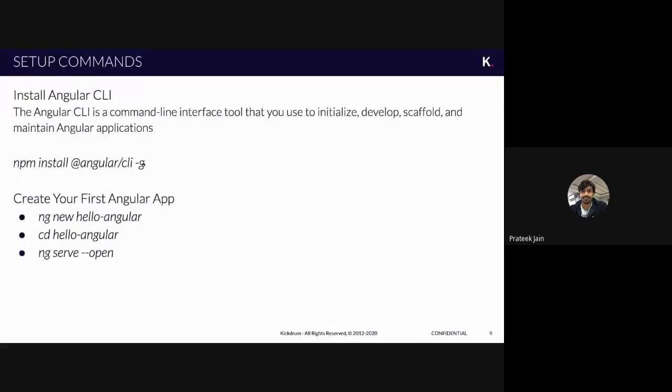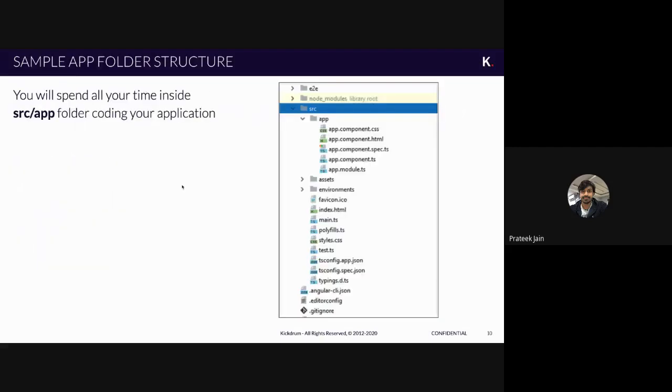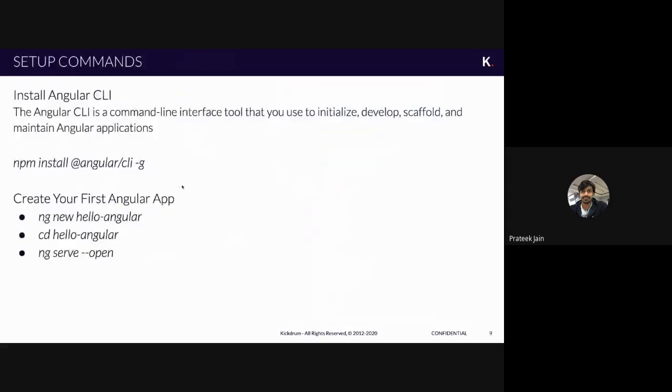First you need to run this command, npm install @angular/cli. This is the command line tool used by Angular to work with Angular applications behind the scenes. This command line will help you build the application, run all the necessary tasks, and set up the framework structure and everything.